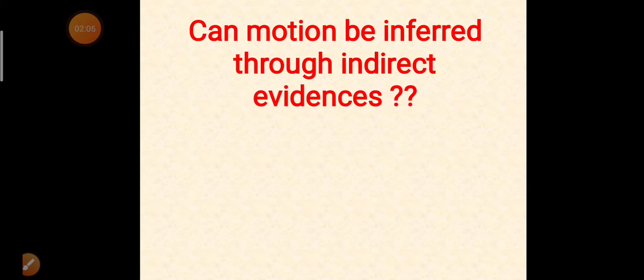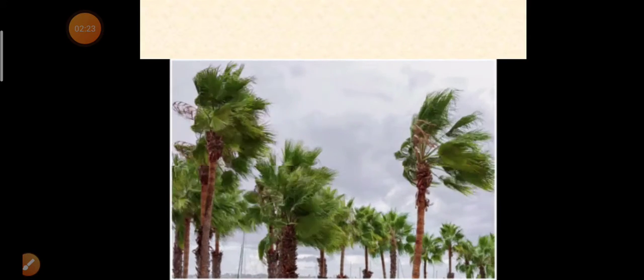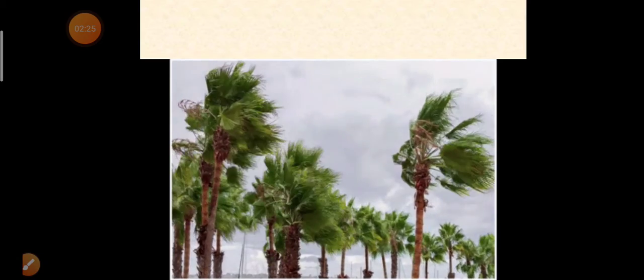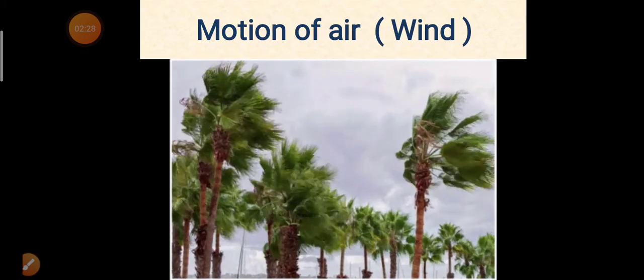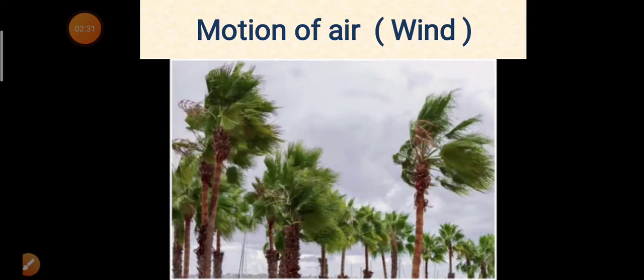Now, can motion be inferred through indirect evidences? That means, can you feel motion of certain objects or bodies even though they don't appear to be in motion? Yes, motion can be felt through indirect evidences. Here are some examples. Motion of air. As we cannot see air, but we can feel its motion due to the movement of trees and dust particles around us.